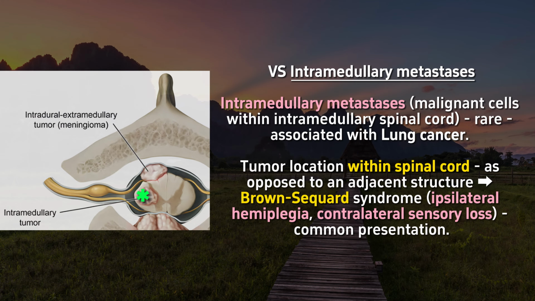Intramedullary metastases, malignant cells within the intramedullary spinal cord, are very rare, and are usually associated with lung cancer. Because of the tumor location within the spinal cord, as opposed to an adjacent structure, Brown-Sequard syndrome, that is, ipsilateral hemiplegia and contralateral sensory loss, is a common presentation.